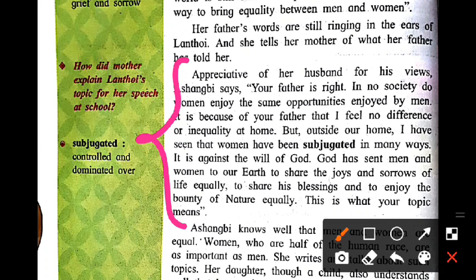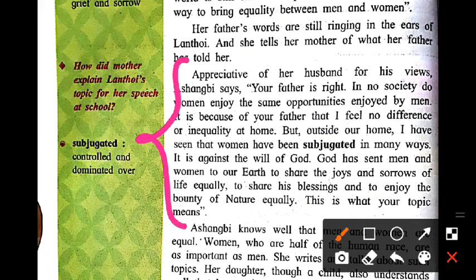Okay, the father gives each and every opportunity and freedom to his wife, and after that to the daughter also. Okay, all the members of the family enjoy each and every equality and chance at home. But outside our home, I have seen that women have been subjugated in many ways.